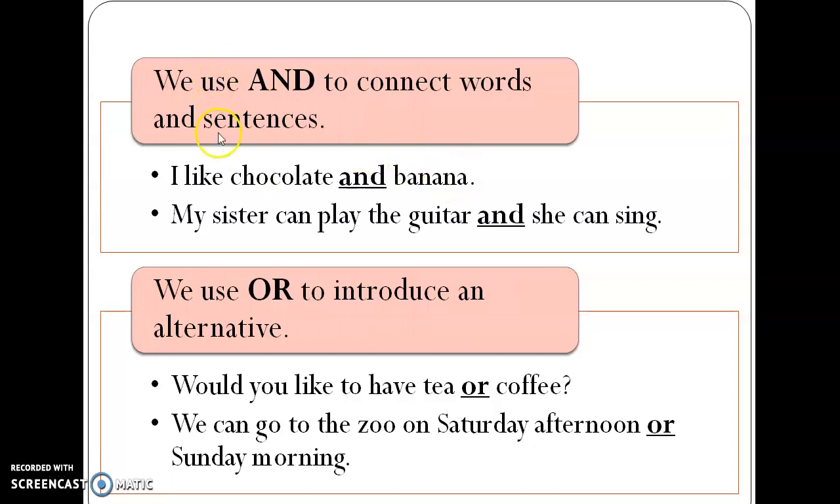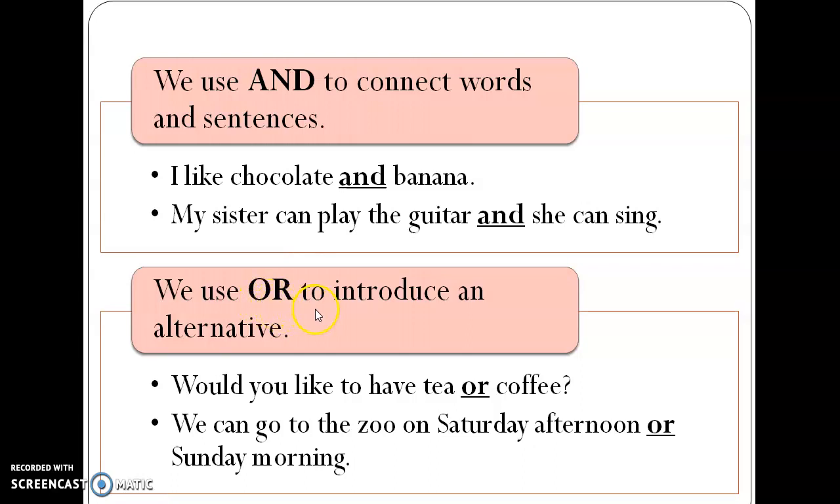Similarly, the next example, my sister can play the guitar and she can sing well. Instead of saying my sister can play guitar, my sister can sing, we are joining them together with the help of the conjunction and, and make it one complete sentence. Did you get my point? I hope so. Now our next conjunction is or.